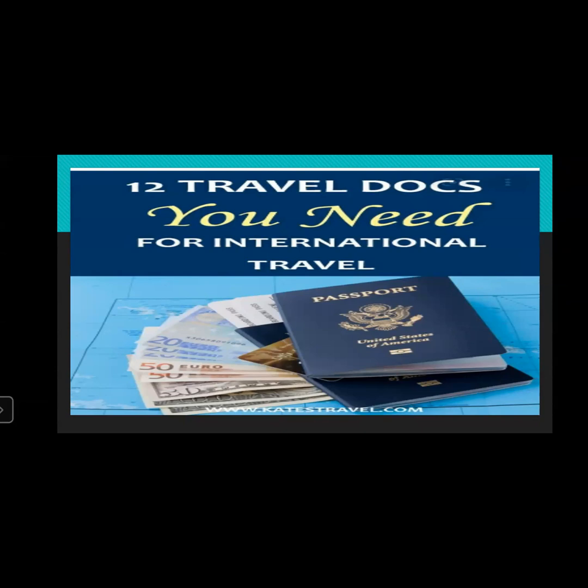For example, if you want to go from India to America, you cannot simply sit in a flight and reach America. You have to go through some procedure, and different documents are needed to travel. Twelve travel documents are actually needed if you want to go for international travel. You can see here a passport, a visa, and some other documents.